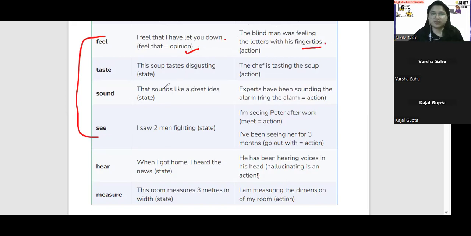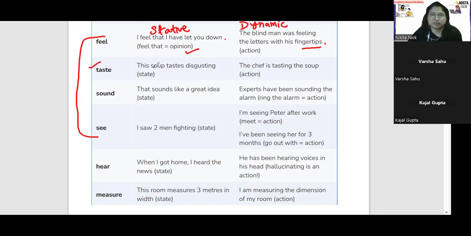Okay. Both the sentences. Feel. I feel that I have let you down. Dynamic. The blind man was feeling the letters with his fingertips. Okay. आप pause ले रही हैं बीच में. This is action. You have to say like this. The blind man was feeling the letters with his fingertips. Okay. Next.